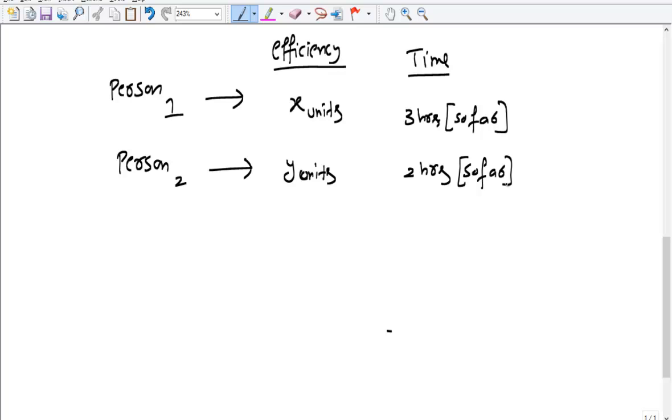What really happened is, since you have no idea about the time taken by person 1 to finish the work, you can say that this duration is, let's say, t1 hours, and he takes t2 hours.